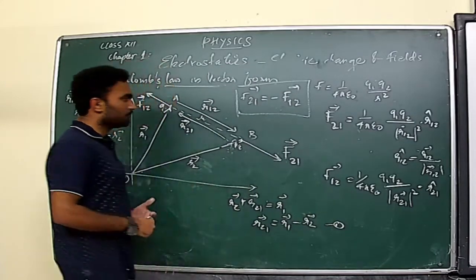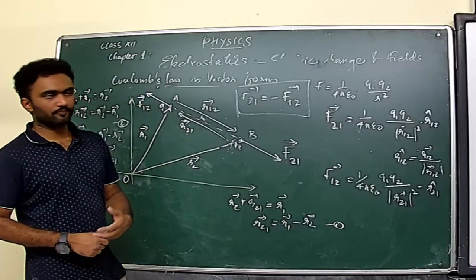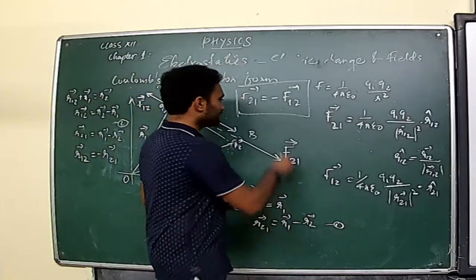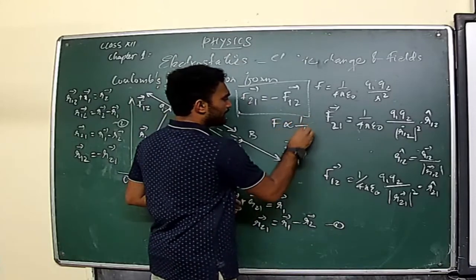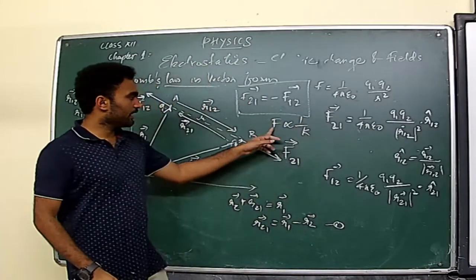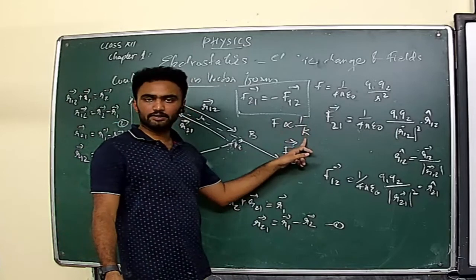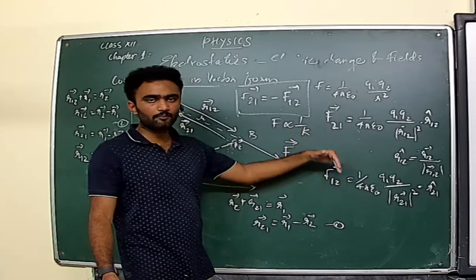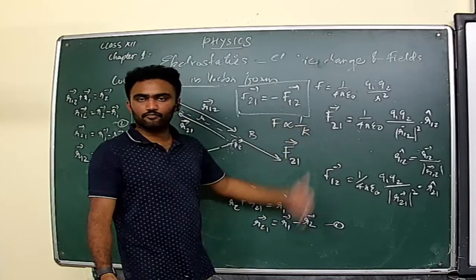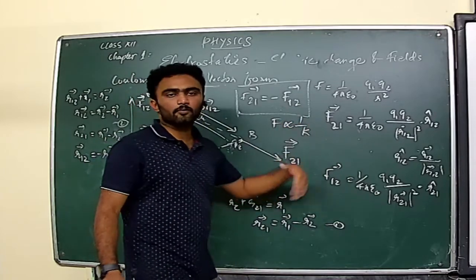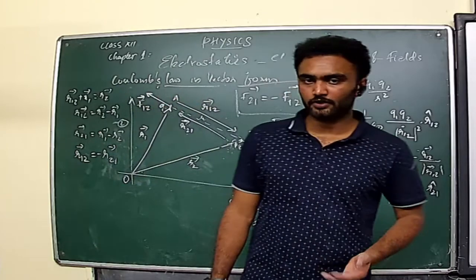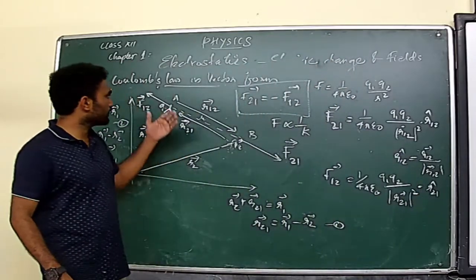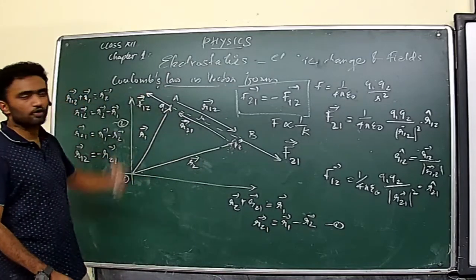In the same manner, the force of attraction or repulsion will vary with respect to the medium, isn't it? F is proportional to 1 by k. As the medium changes from vacuum, definitely the value of the force will vary. Clear? And it obeys the inverse square law. So these are all the properties and important concepts of Coulomb's law.